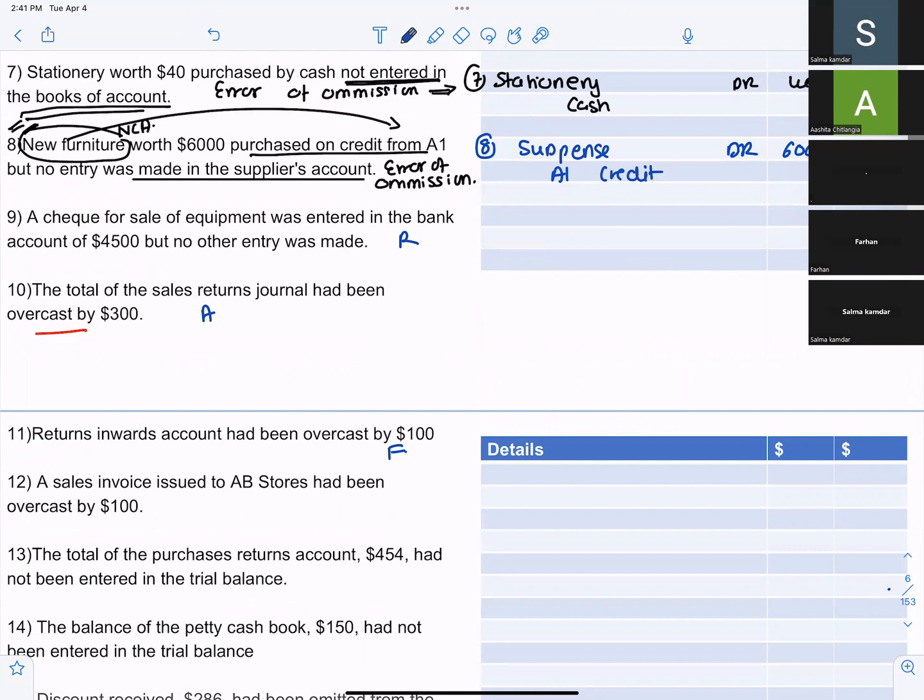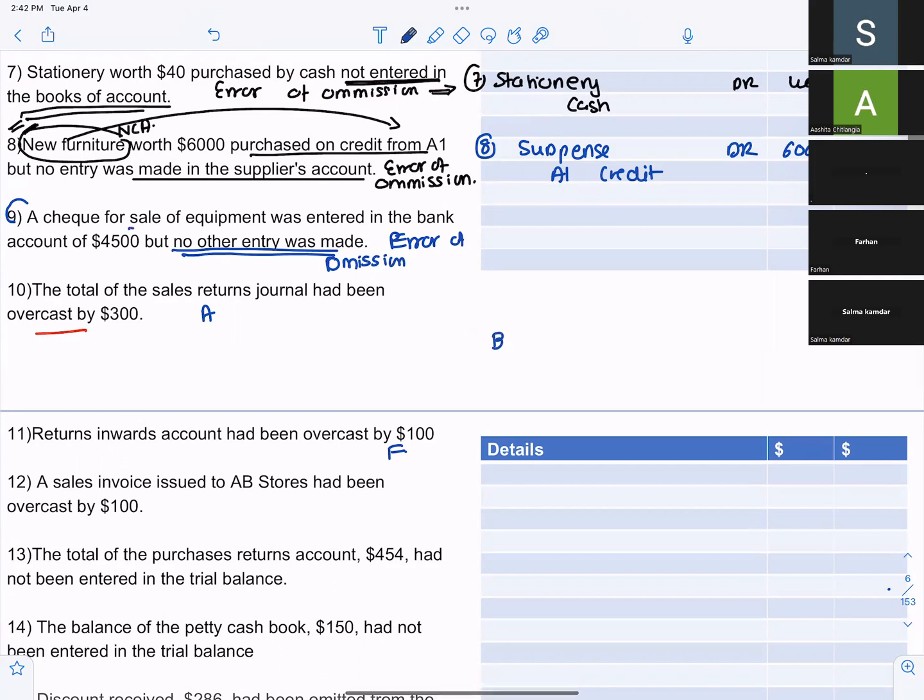Rohel. A cheque for sale of equipment was entered in the bank account of $4,500, but no other entry was made. Okay, cheque for sale of equipment. So it will be bank. This is an error of partial omission. I mean, error of omission. So bank will be, suspense will be debit.